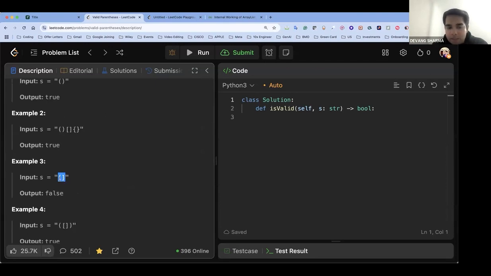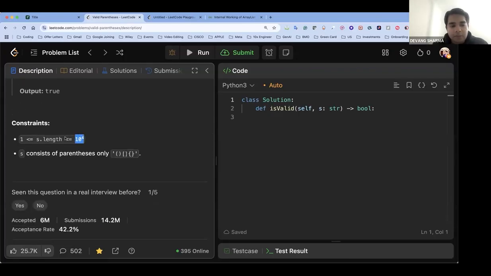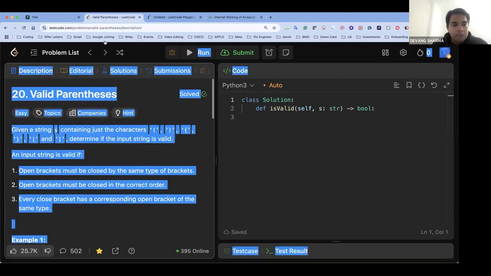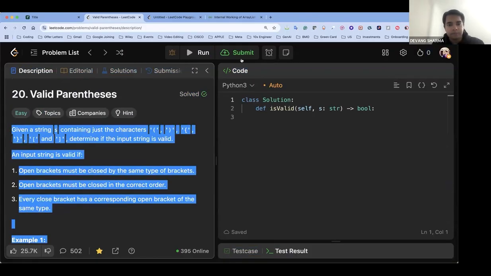This opening is round, but the closing is square, that's why the output is false. What about this one? Output true. The length is given as 10 to the power 4, and the string will not be empty as per this, at least one character is there, and S can consist of only these three kinds of parentheses: round, square, and curly. Okay, let's take this problem statement first.